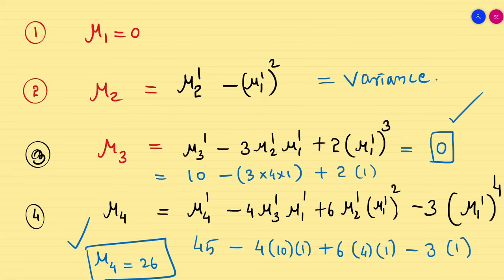Hope you understand. So they can ask any kind of problems like this. In the case of MCQs, they can ask very simple ones. They will not go for mu3, mu4. They will be asking simple problems like this. You will take simply the first two moments.